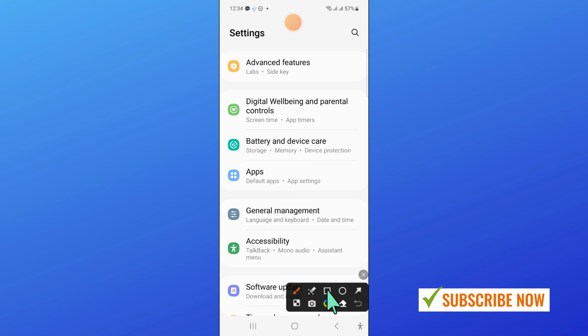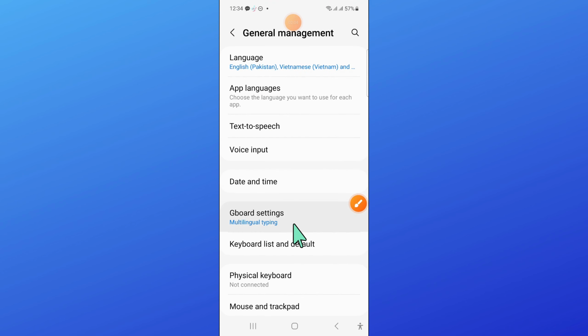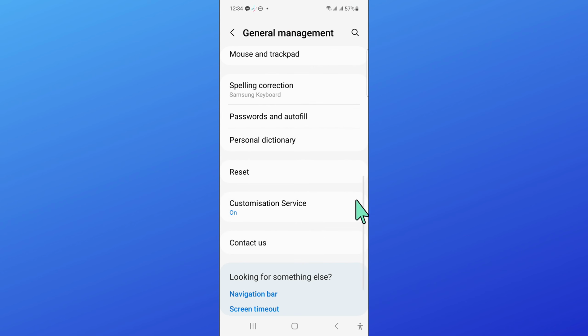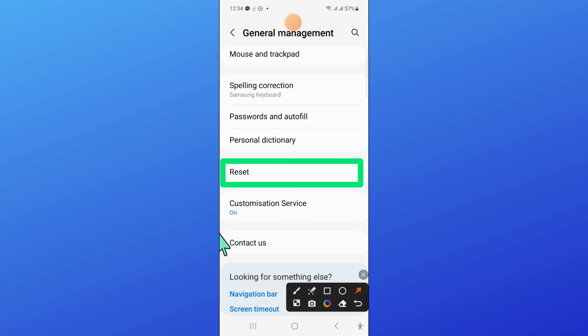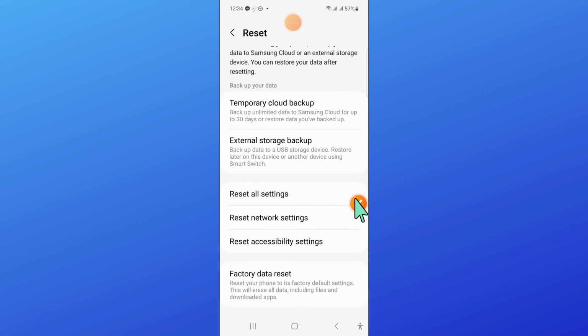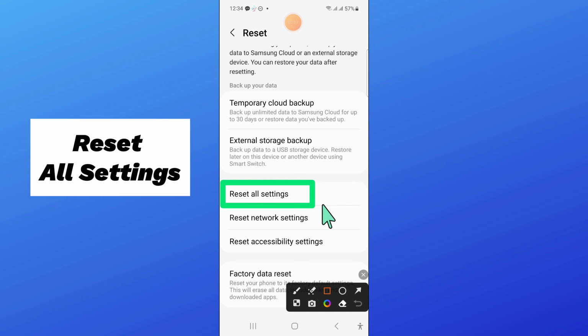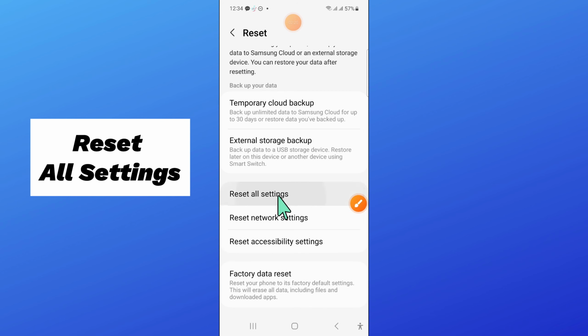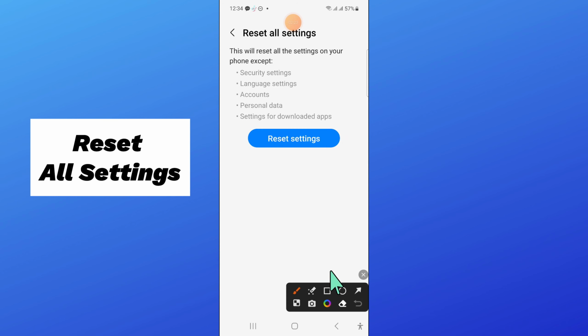and then scroll down and open general management. Now in general management, scroll down and click on reset. And after that, scroll down and here click on reset all settings. Now here click on reset settings to confirm.